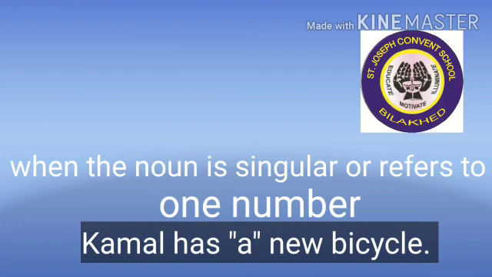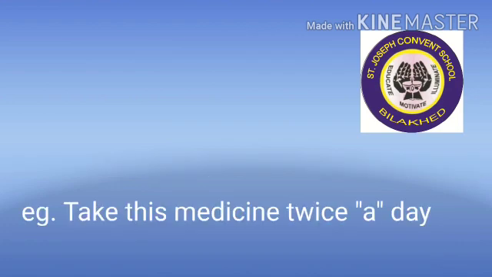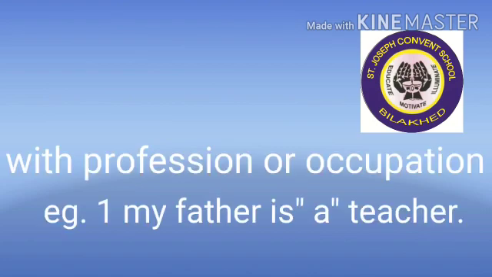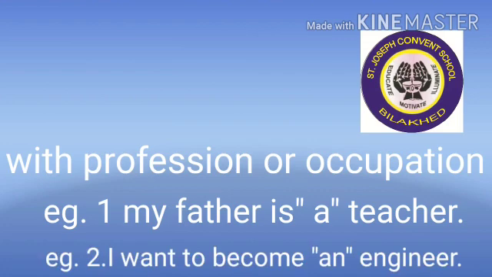Okay. Then second use, when we are talking about a habitual occurrence or something that happens again and again. For example, take this medicine twice a day. Then we are also using indefinite articles when we talk about a profession or occupation. For example, my father is a teacher. I want to become an engineer. Okay, so here we are referring to professions and occupations. That time also we are using the indefinite articles, that is a and an.